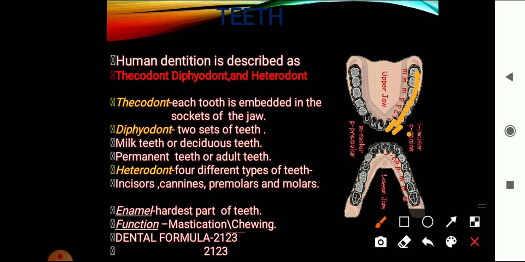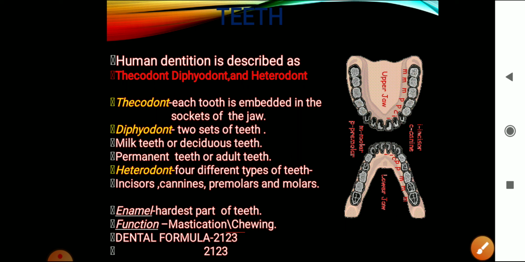Of those 8 teeth, the first 2 are incisors. Here we have 2 incisors. Then there is 1 tooth, that is the canine. Then comes again 2 premolars. These 2 are premolars. And these 3 are molars. Hope it's clear. So once again, the first 2, these 2, are incisors.